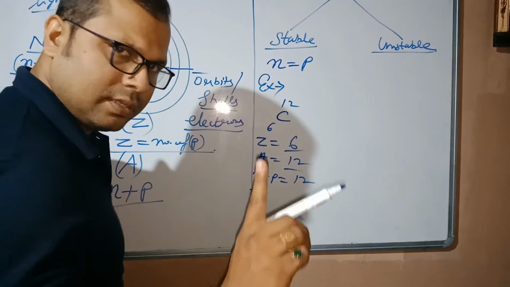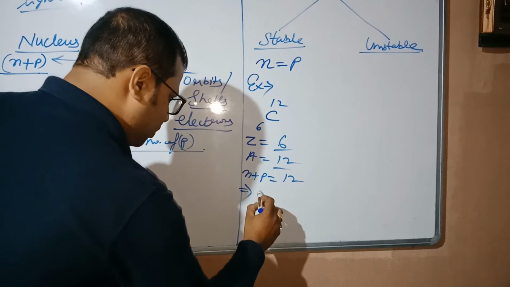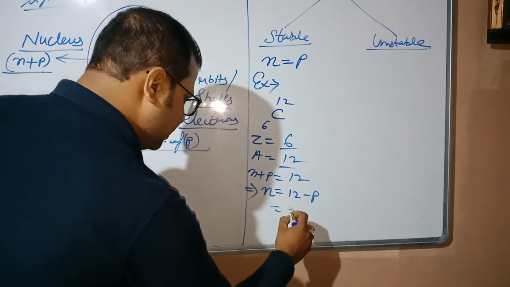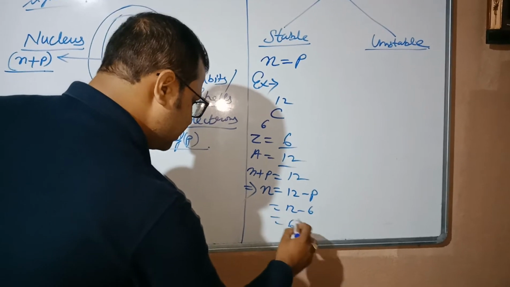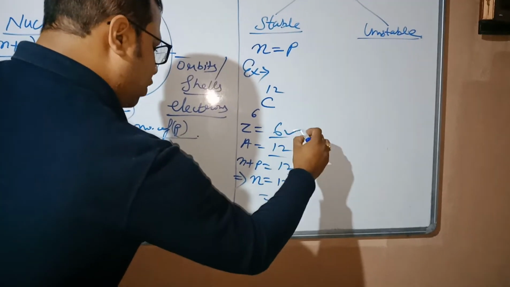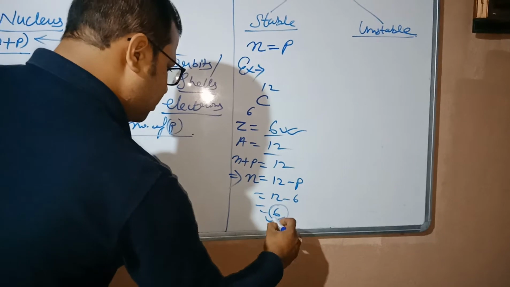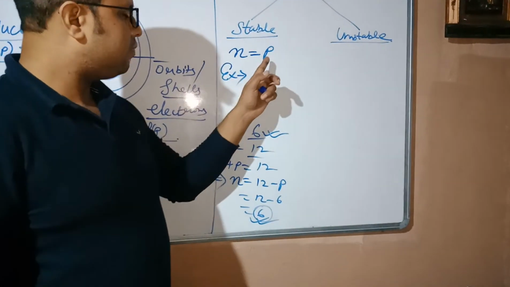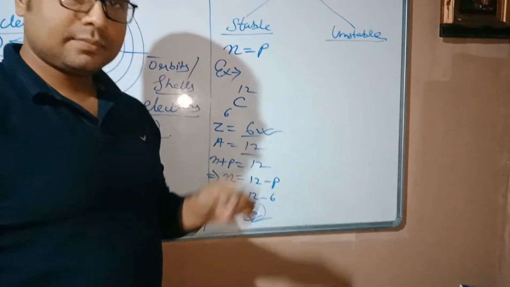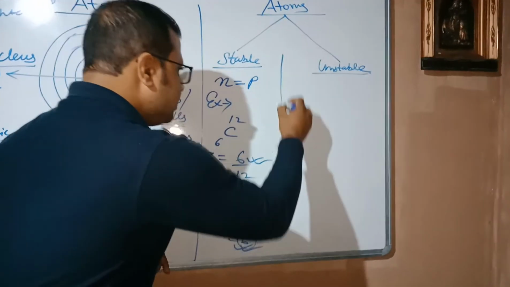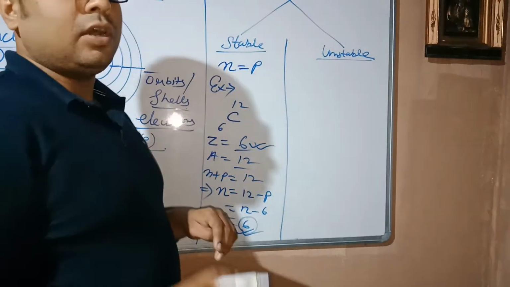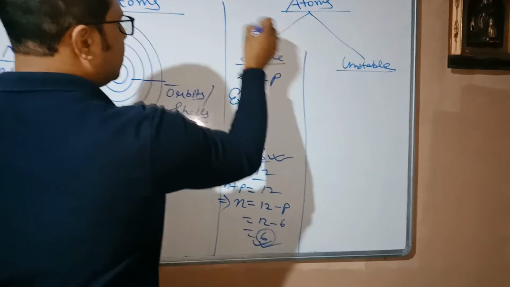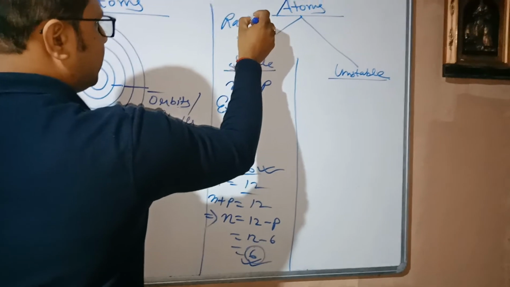Correct, students? So the number of neutrons will be 12 minus the number of protons, that is 12 minus 6, which is 6. Atomic number is also 6. The number of neutrons is also 6, so the number of protons and the number of neutrons are both the same. Correct? So these are called stable atoms or stable nucleus, and these are not radioactive.